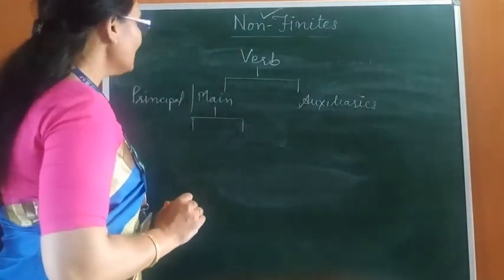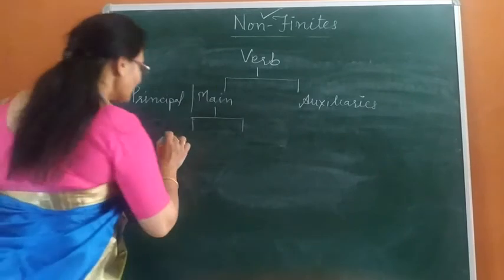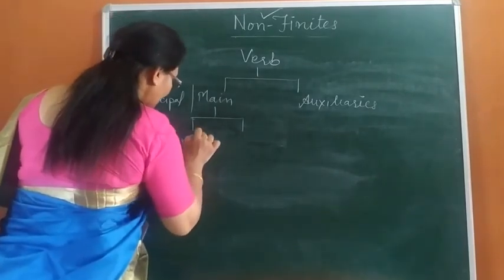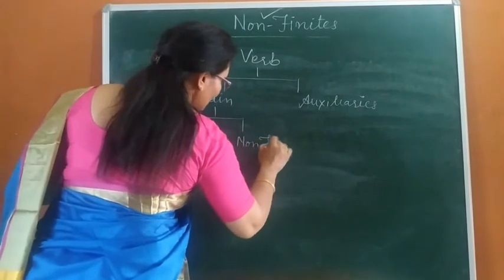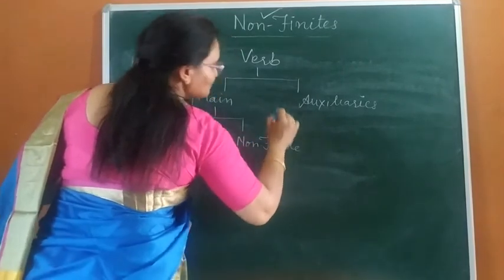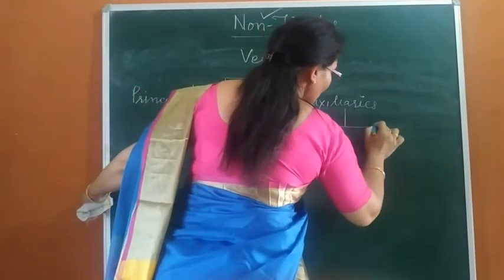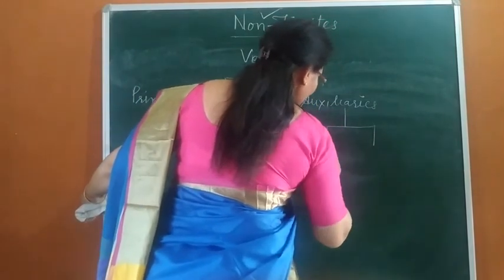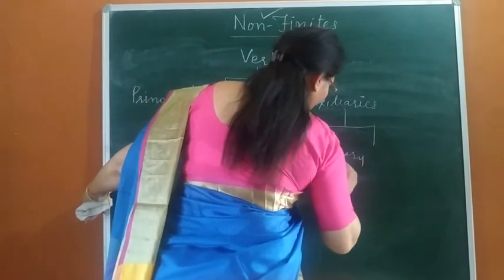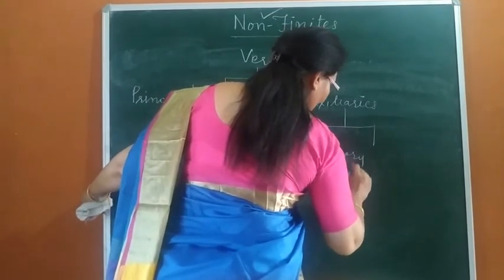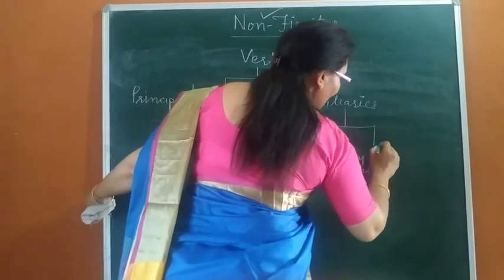Main verbs are divided into two parts: finite and non-finite. And auxiliaries are also further divided into two parts: primary auxiliary and modal auxiliary.